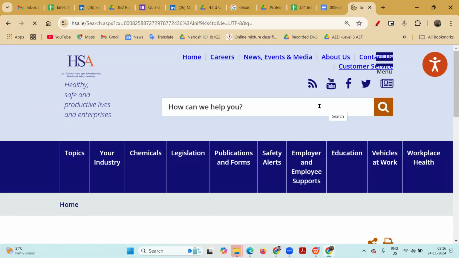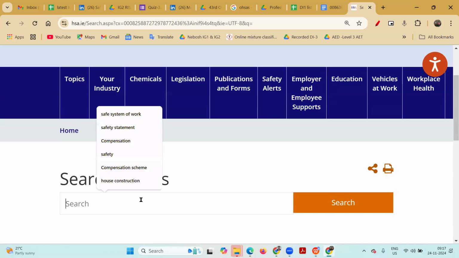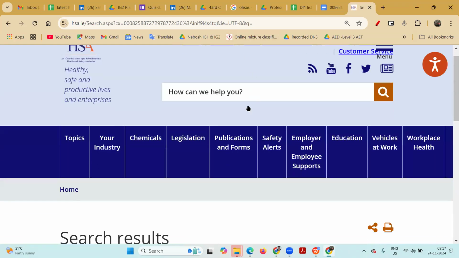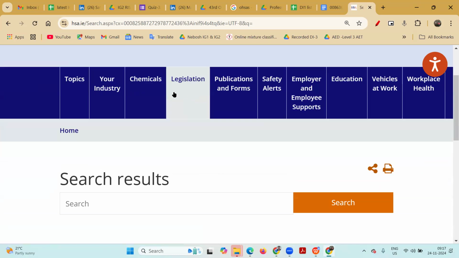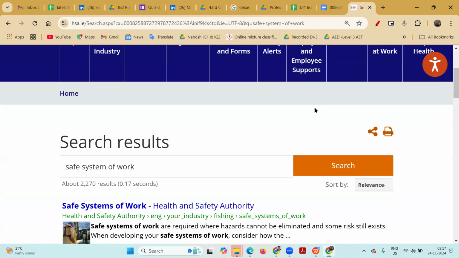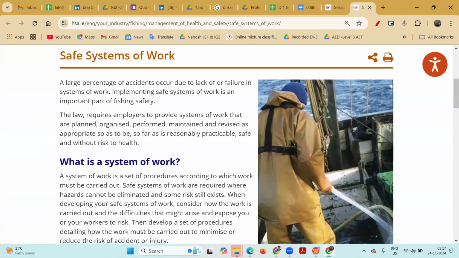Once we do the risk assessment part, then we are trying to make the safety statement. So this is the official website of the HSA.